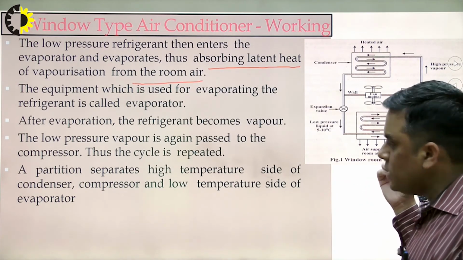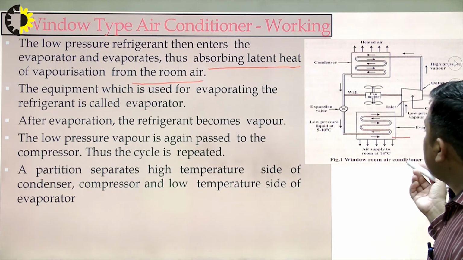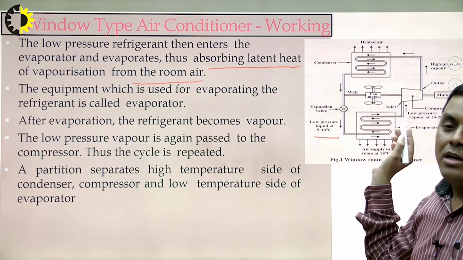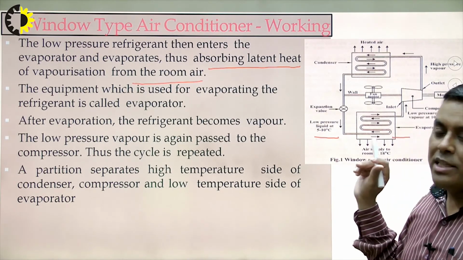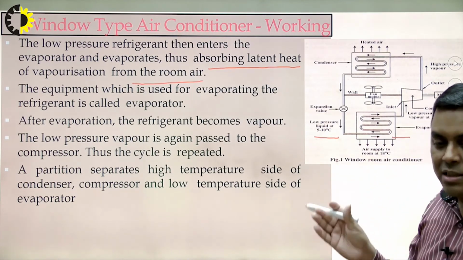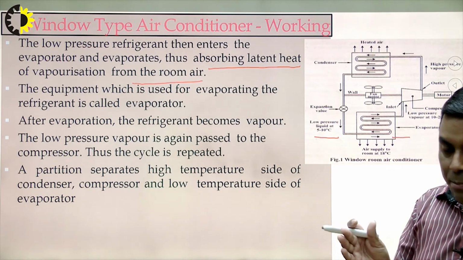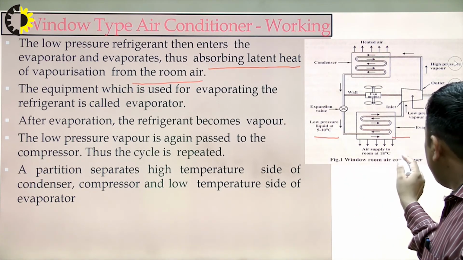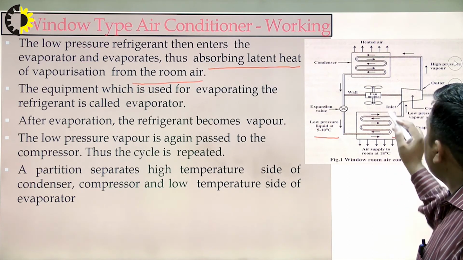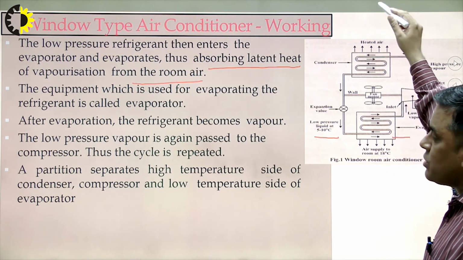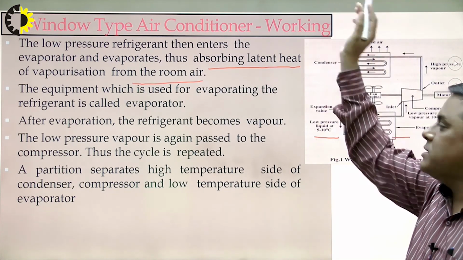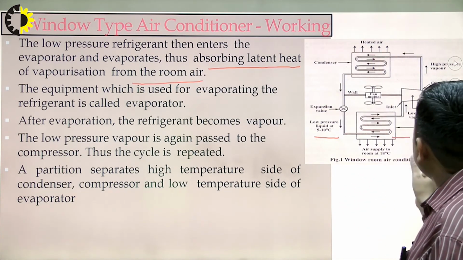So almost the working is similar to that of the domestic refrigerator, or what was discussed in the vapor compression refrigeration system. The only thing that differs here is the temperature. There we were talking about minus 15 degrees centigrade because we have to freeze the water. But here the temperature is around 5 to 10 degrees centigrade, room temperature is around 18 degrees centigrade, and the surrounding temperature where the heat is rejected is around 42 to 45 degrees centigrade. So there is a difference in the pressures also.